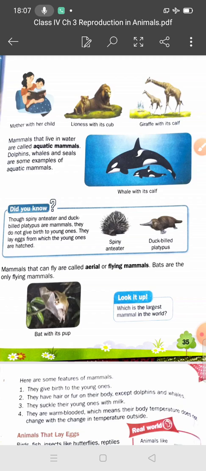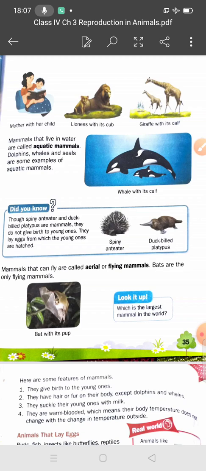Now students, we will discuss aquatic mammals. Aquatic means water. So mammals that live in water are called aquatic mammals. Dolphins, whales and seals are some examples of aquatic mammals. They give birth to their young ones in water.